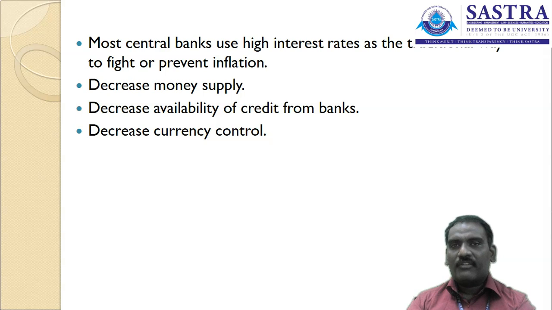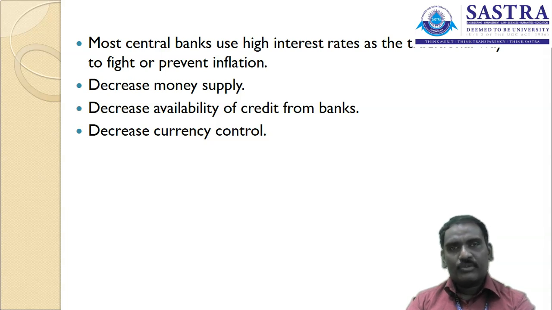They are not going for printing new currency notes; they reduce the printing of new currency notes. They decrease the availability of credit from the banks by making more regulations for banks, reducing the availability of credit to the people. They also include other processes, like what we have at present, the CIBIL scores. Based on that the loans are sanctioned to the people. Likewise, such predictors are used in order to sanction the loan. And decrease the currency control.